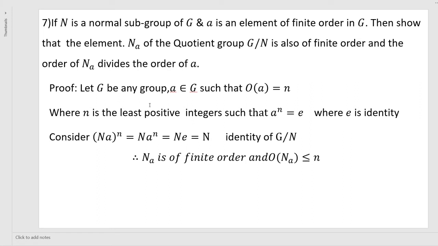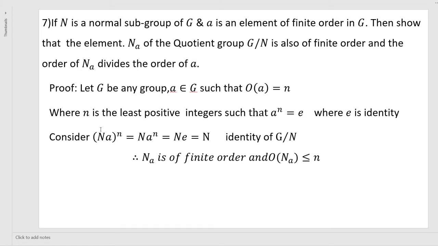Let G be a group and a belongs to G such that a has finite order. Consider the order as n, where n is the least positive integer such that a^n is equal to e. That is the order of an element.